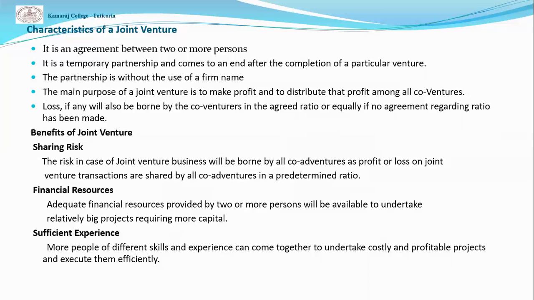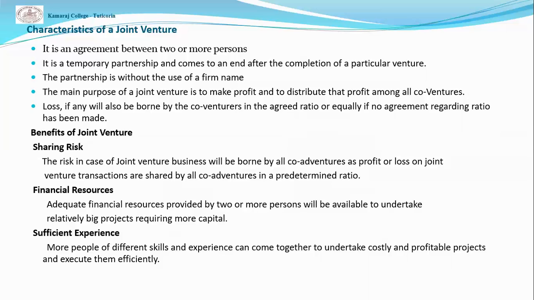Financial resources. Some ventures or tasks require a huge amount of funds or finance. At that time, more persons contribute to the finance. It makes it easy to undertake big projects and earn more profit. Sufficient experience. Every person possesses some unique skill, ability, efficiency, and experience to do something effectively, such as managerial skill, technical skill, and the ability to contribute huge finance.